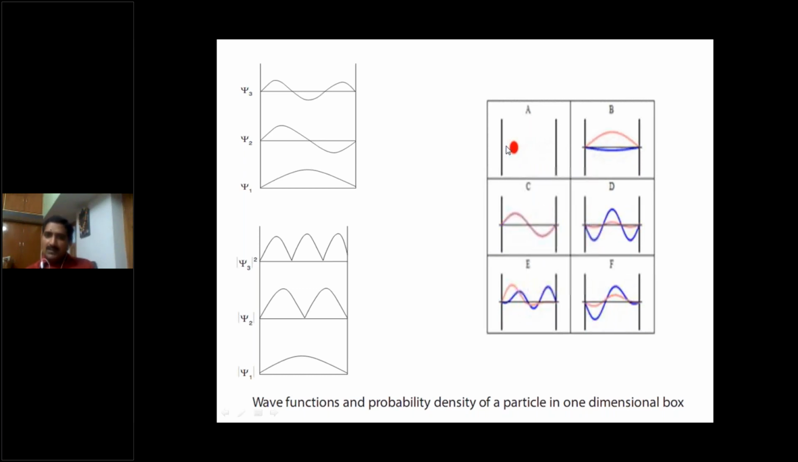So here the particle is vibrating or oscillating, a periodic motion in between the two rigid walls. This is the rigid wall A, rigid wall B, x is equal to 0, x is equal to L. The particle continuously moves in between the two walls along x direction only.